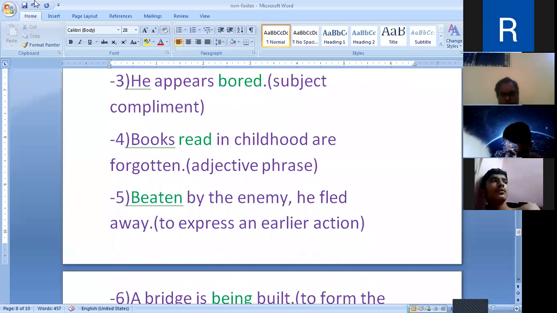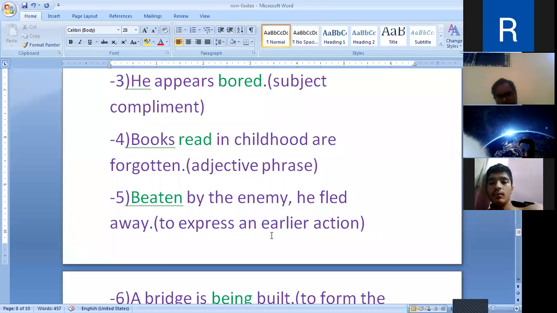Now, five. To express an earlier action of the same subject. Deceived, beaten by the enemy, he fled away.